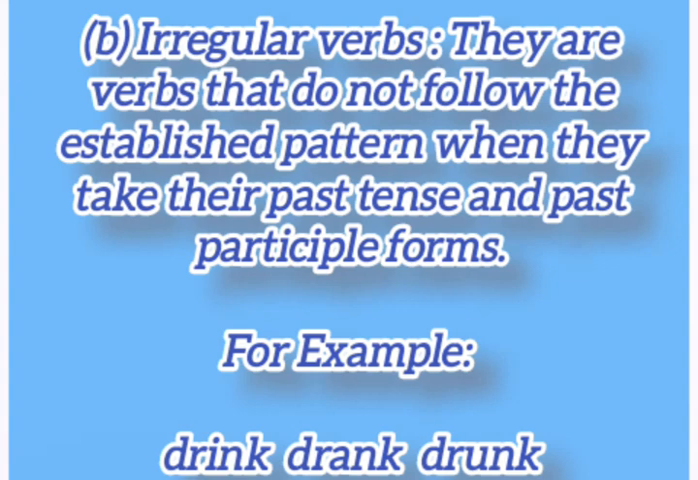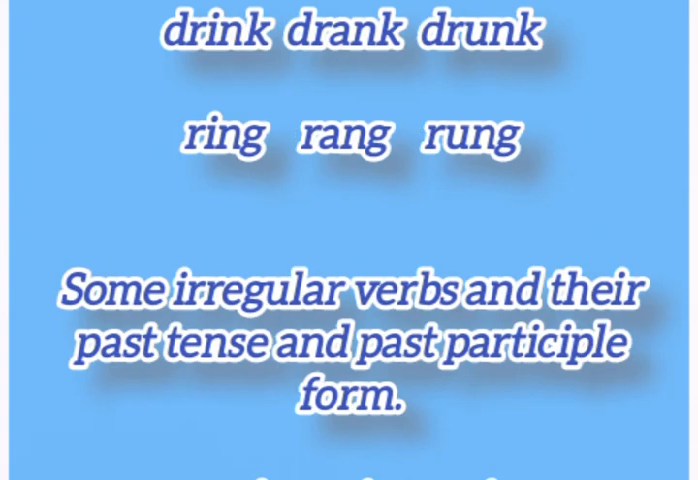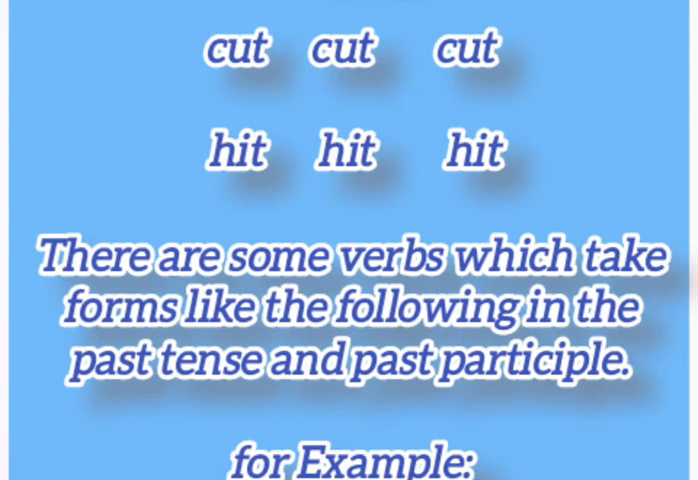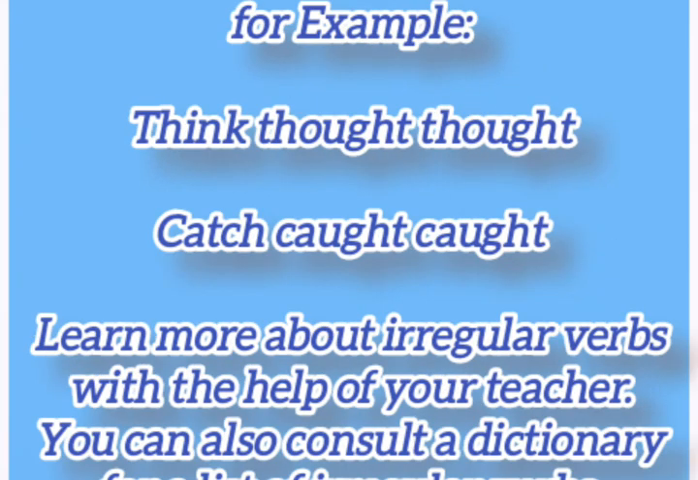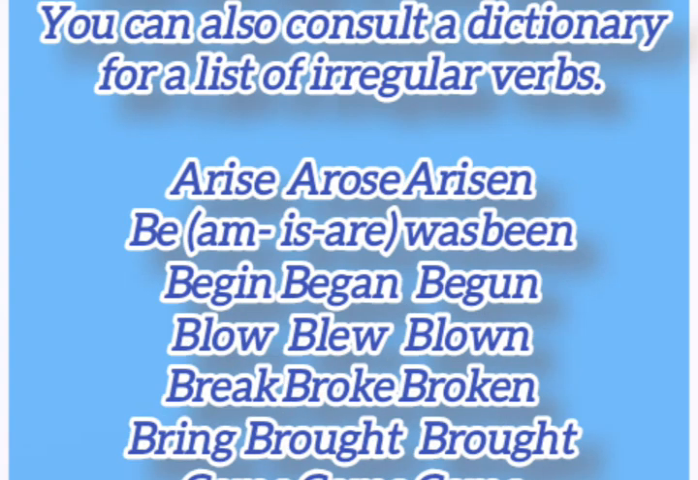B. Irregular verbs. They are verbs that do not follow the established pattern when they take their past tense and past participle forms. For example, drink, drank, drunk; ring, rang, rung. Some irregular verbs and their past tense and past participle forms: cut, cut, cut; hit, hit, hit. There are some verbs which take forms like the following in the past tense and past participle. For example, think, thought, thought; catch, caught, caught. Learn more about irregular verbs with the help of your teacher. You can also consult a dictionary for a list of irregular verbs.